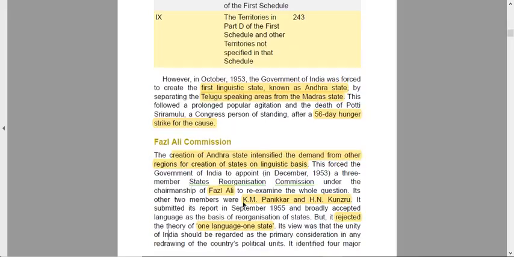So in JVP it was Jawaharlal Nehru, Vallabhbhai Patel, and Pattabhi Sitaramayya. In the Fazl Ali commission, we had K.M. Panikkar and H.N. Kunzru accompanying Fazl Ali in presiding over this commission, and it submitted its report in 1955. In 1955, we had the report done.